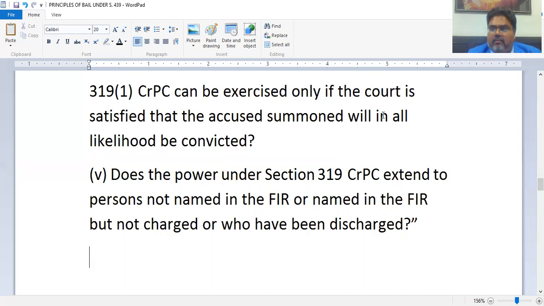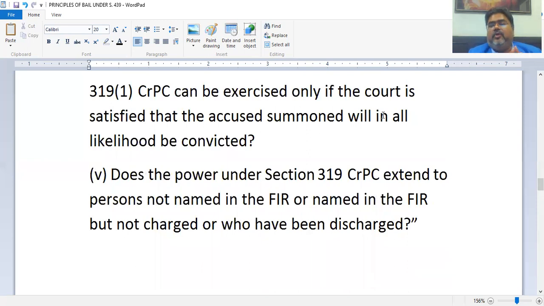So, can the court, while exercising its power under Section 319, summon a person who has been discharged by the same court earlier, or against whom a closure report has been filed by the police, or whose name is there in the FIR, but the name does not appear in the charge sheet?